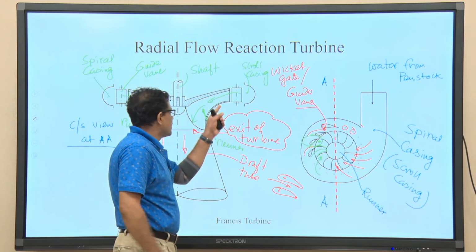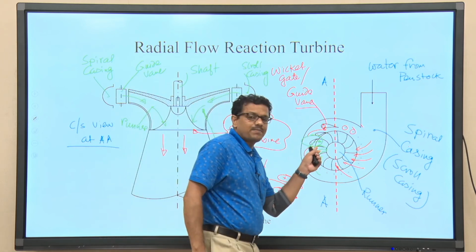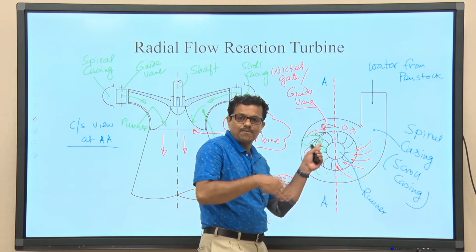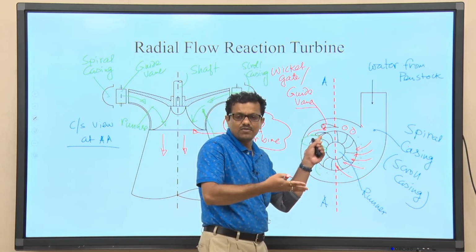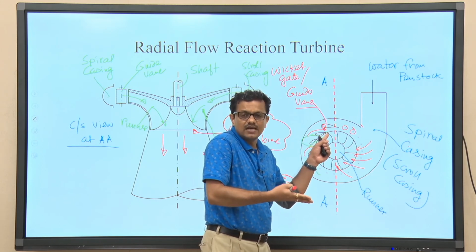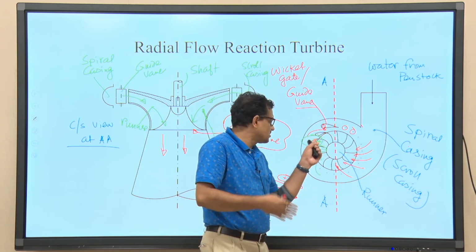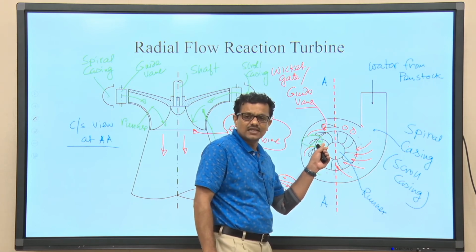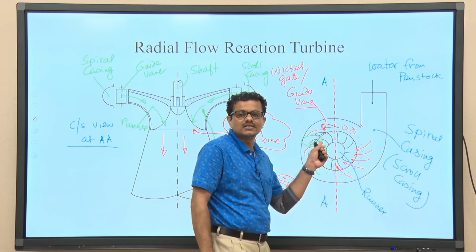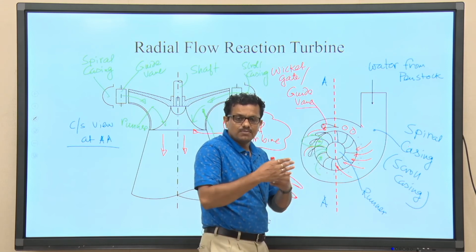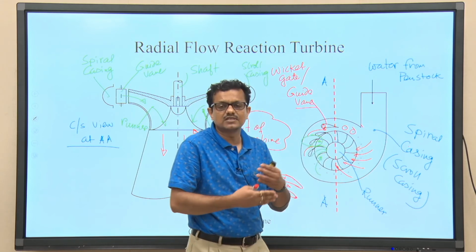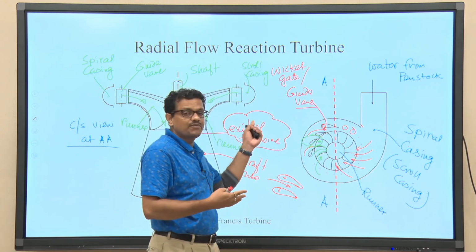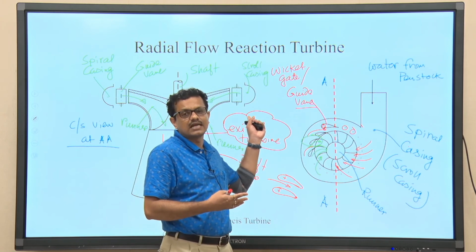So, because of the presence of the blade there will be a change in momentum. The fluid will be deflected by an angle, the momentum change will be there, that is the impulsive effect. On top of that, when liquid is passing through the passage between two consecutive blades, there will be an increase in energy, and because of this a reaction force will be produced. So, both impulsive effect plus reaction force are there, that is why it is called an impulse reaction turbine, but as I told you, to make it different from the impulse turbine, simply it is called a reaction turbine.